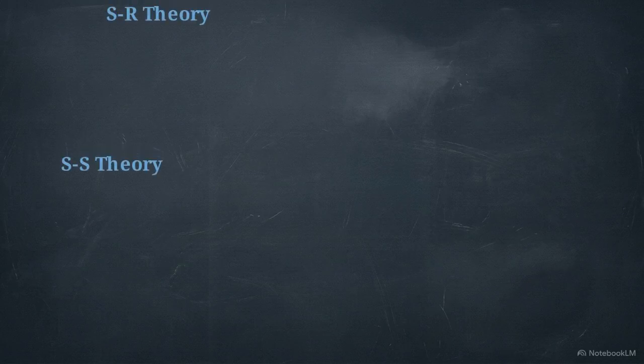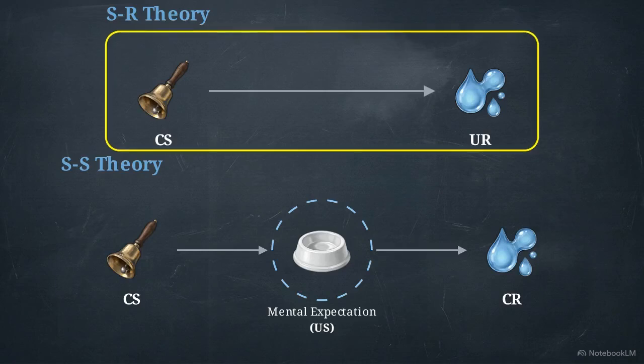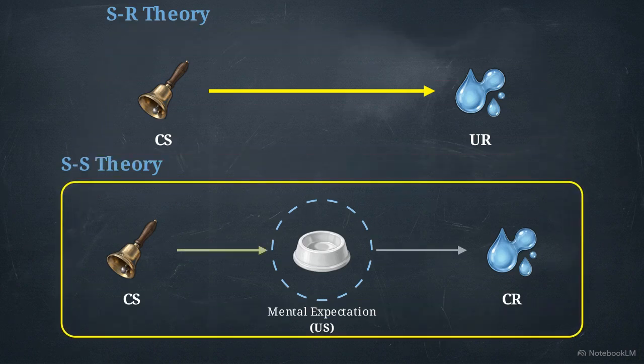This raises a mechanistic question about what exactly the brain records during acquisition. One theory argues for a direct stimulus-to-response reflex. The bell directly causes the drool. The competing theory argues the bell links to a mental expectation of the food itself.